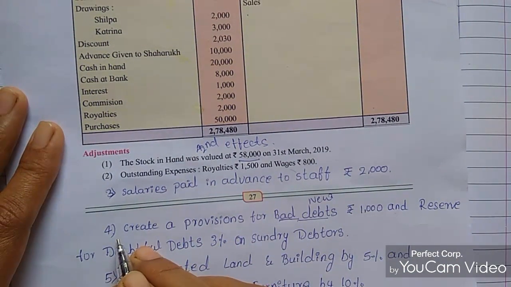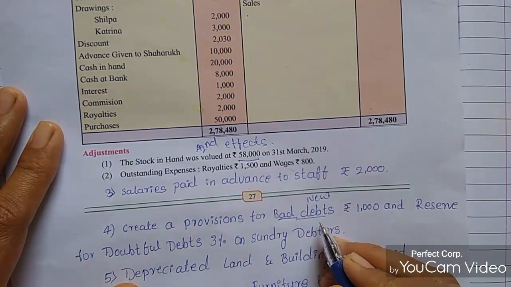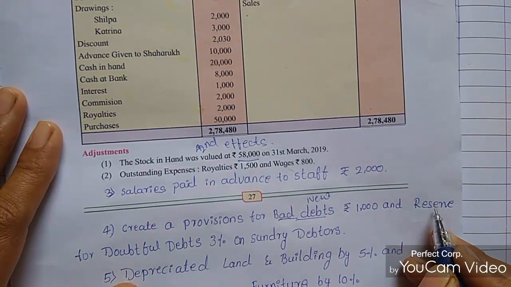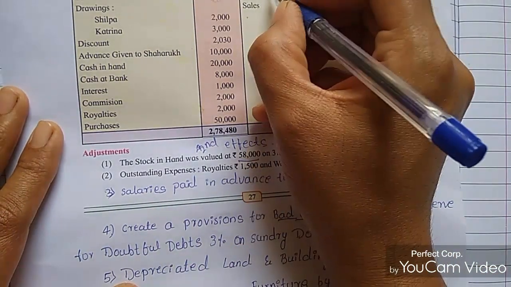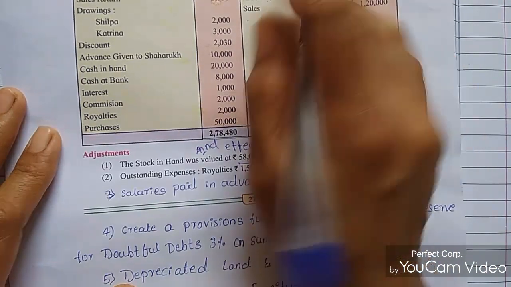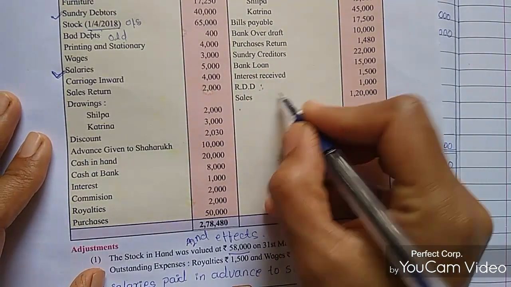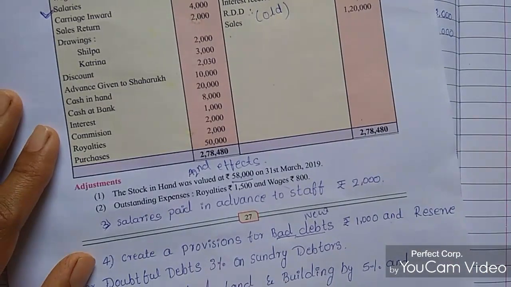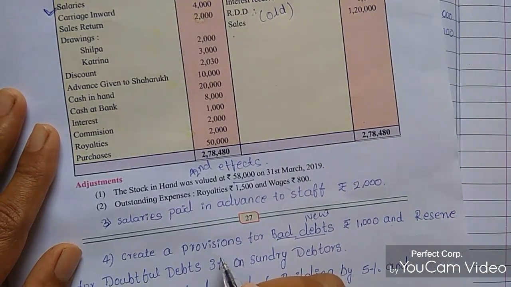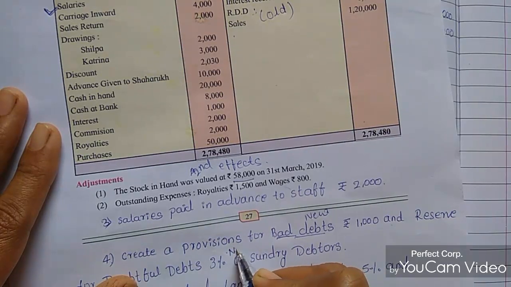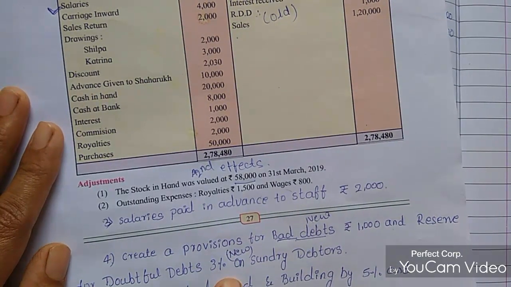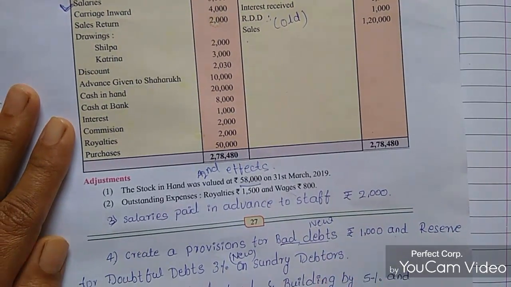And next is, create a provision for bad debts of rupees 1,000 and reserve for doubtful debts. This one we have to consider as old, and the reserve for doubtful debts is the new one. New reserve for doubtful debts is 3% on sundry debtors.